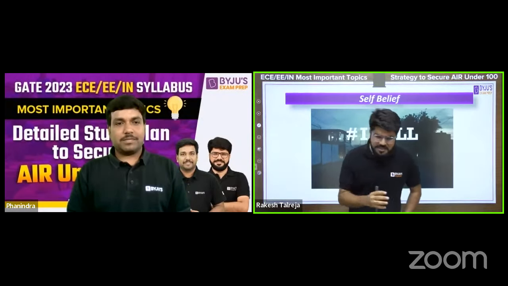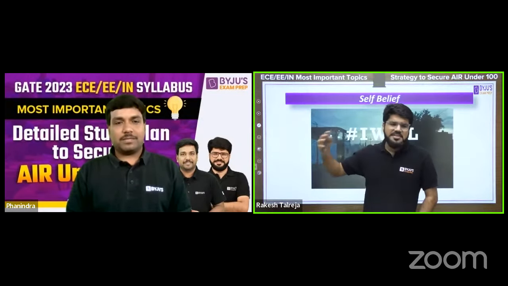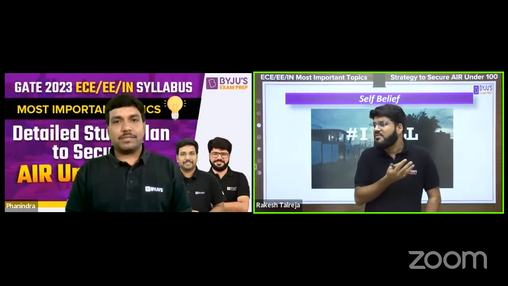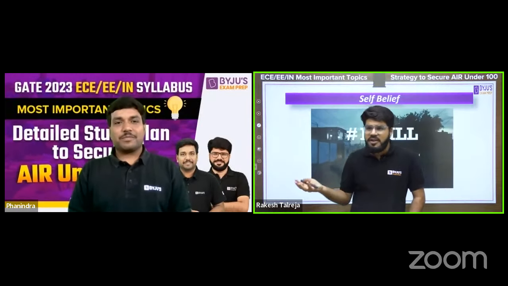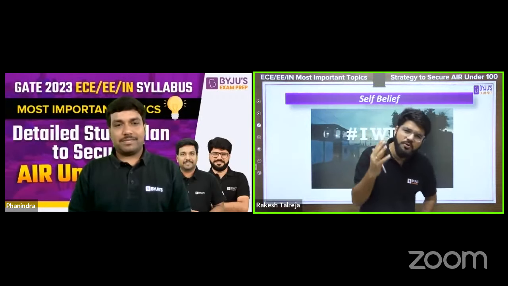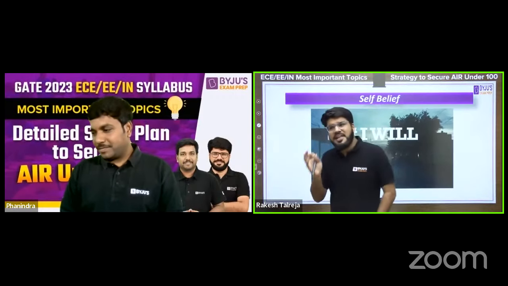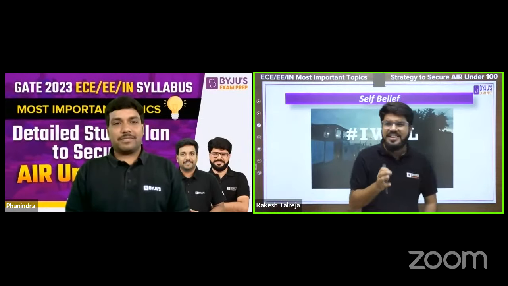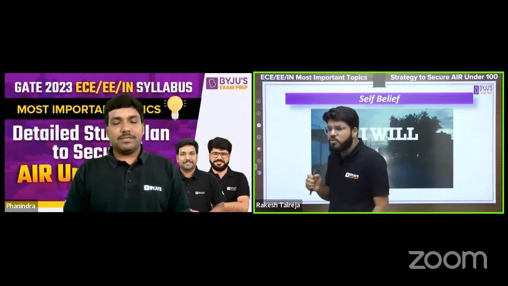When I or Phanindra sir, or any other topper, started the preparation of GATE, we were also very blank. What is going to happen? We don't know. We don't have even a single percent idea. Even we could fail. But we had the belief that no, this won't happen. We are going to get something better for us. With that self-belief, Phanindra sir, we all started our preparation. And that self-belief is the motivation, is the booster.